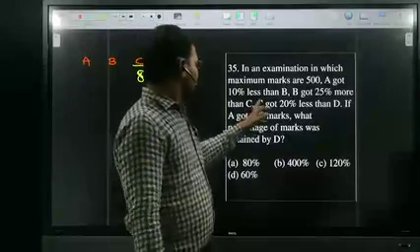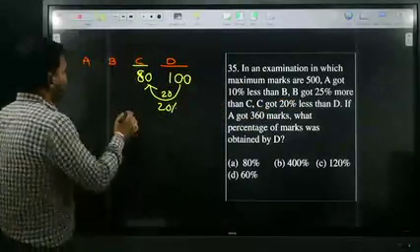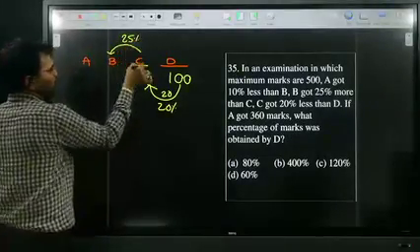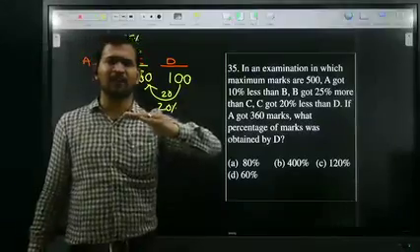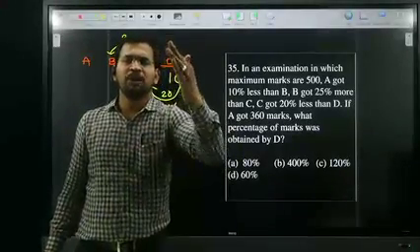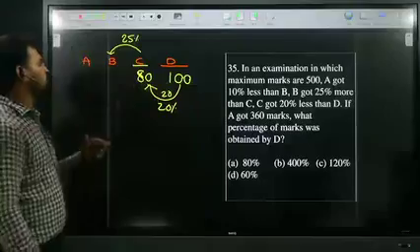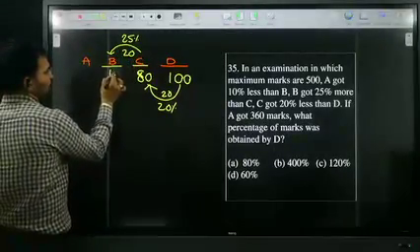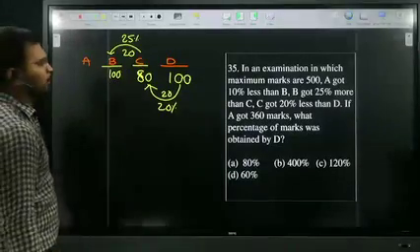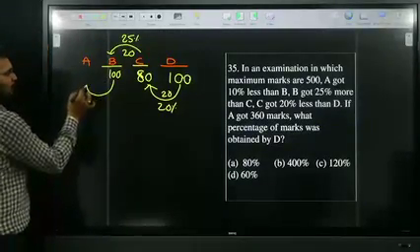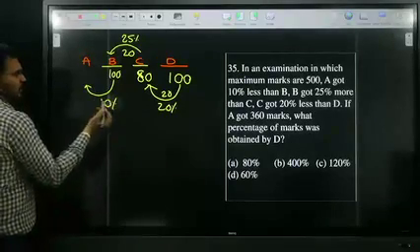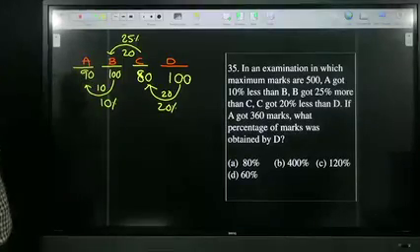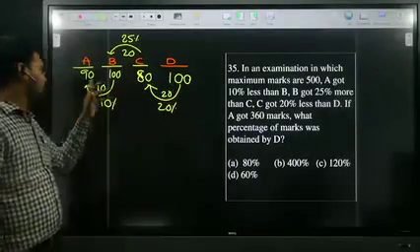Next, B got 25% more than C. 25% of 80. 25% is nothing but a quarter: a quarter of 80 is 20. So 25% of 80 is 20. Therefore B's marks are 100. A got 10% less than B. 10% of 100 is 10. Therefore A's marks are 90. If D's marks are 100, A got 90.